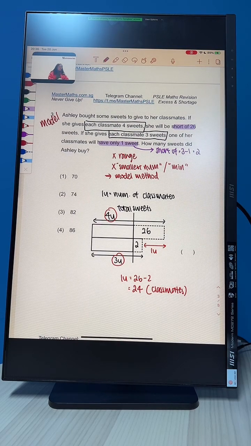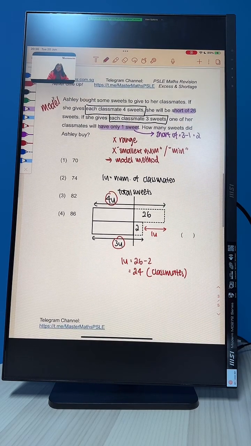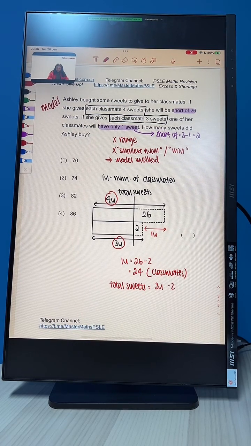Okay? Alright. So now that we know 1 unit, we can find the total number of sweets, which is 3 units minus 2. So that is going to be 3 times 24 minus 2 to give us 70. Okay, this gives us 70. So our final answer would be number 1.